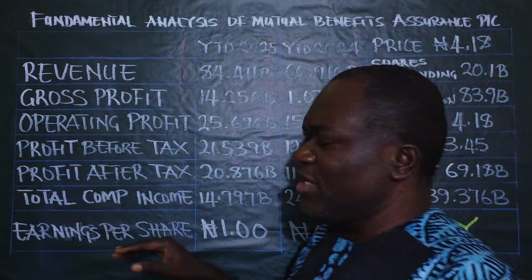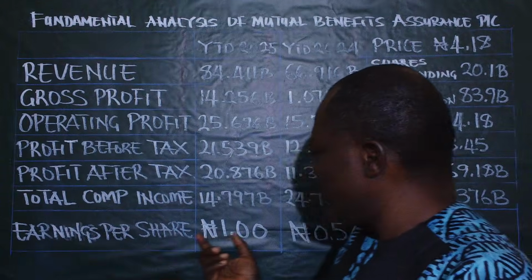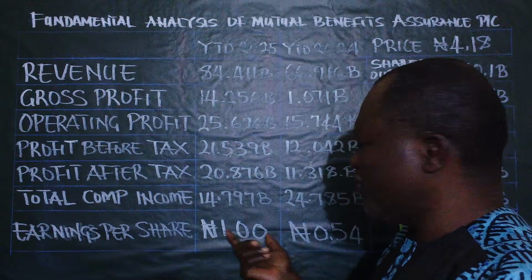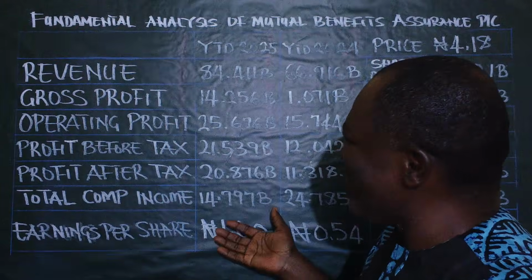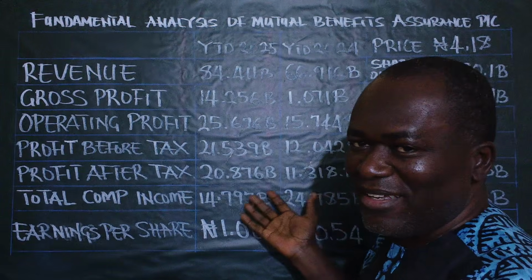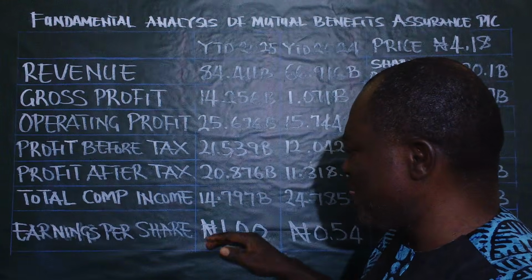We now come to the most important segment of this analysis. These are the two small figures you are seeing. These figures are more important than every other figure you are seeing in this table here, and it is called the earnings per share.